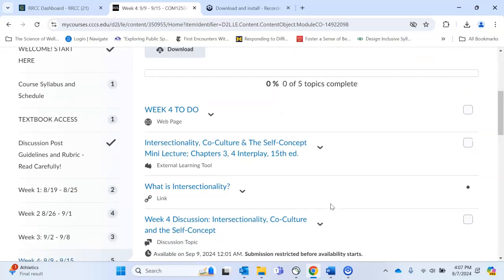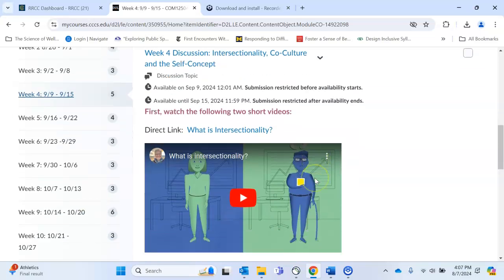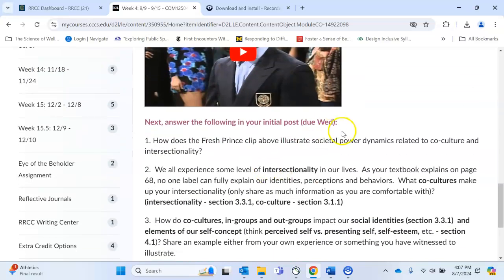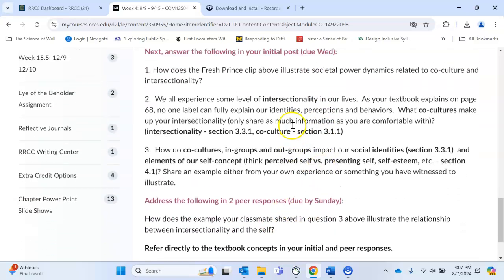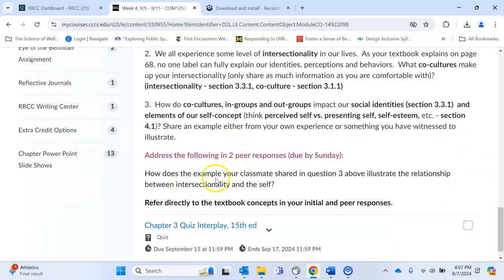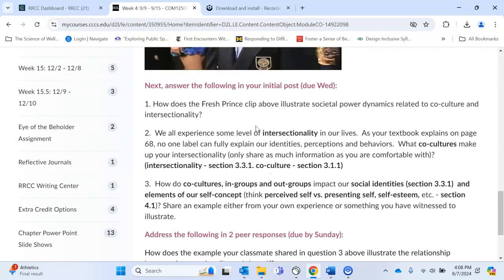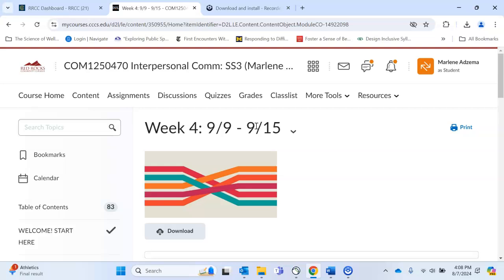When you are writing your discussion questions, you will see that your initial post is due by Wednesday each week, with 2 peer responses due by Sunday. The discussion asks you to connect back to the textbook, so you want to make sure that you're referring directly to the textbook discussion in your initial post and your peer responses. This is where you demonstrate understanding of what you've read, and as we apply it to different scenarios.